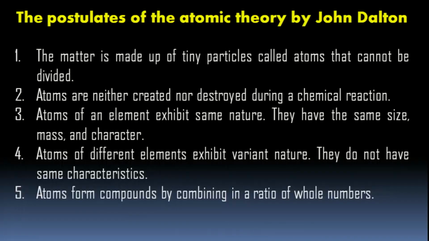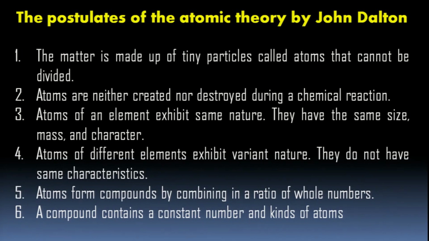Atoms form compounds by combining in a ratio of whole numbers, and we'll see how. A compound contains a constant number and kind of atoms. These were the 6 postulates by John Dalton about atom. This is known as postulates of atomic theory.